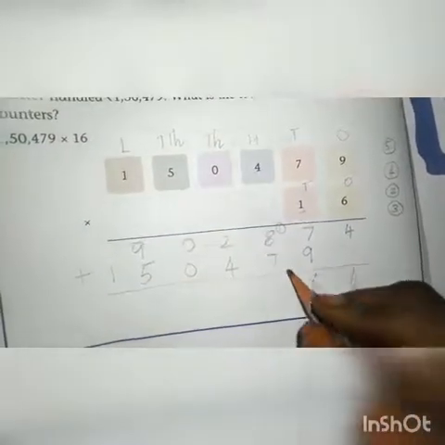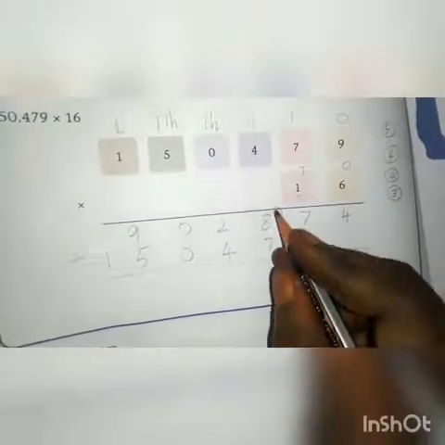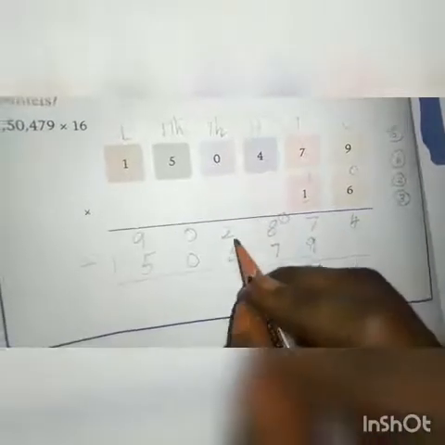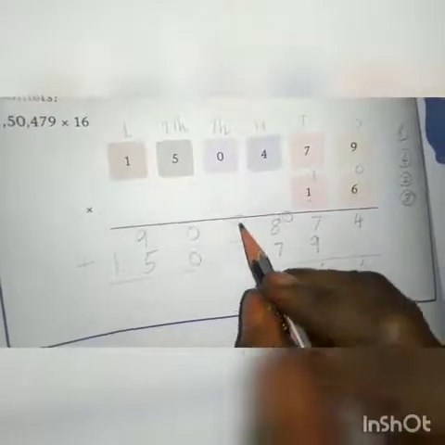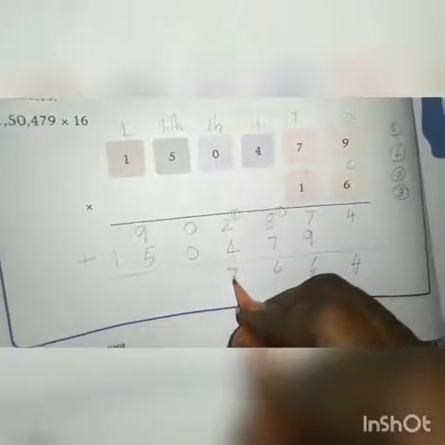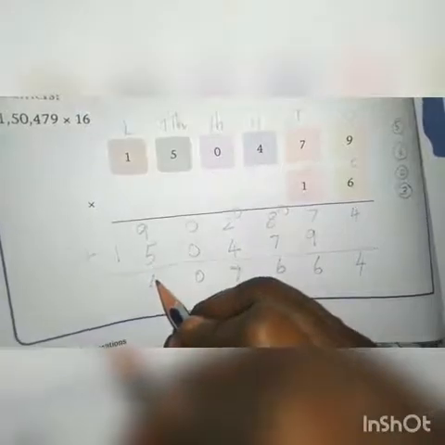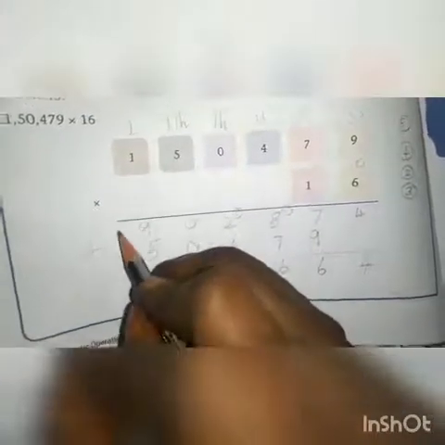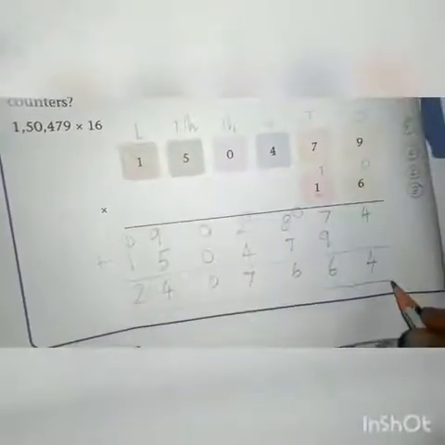7 plus 8, 15. 15 plus 1, 16. 1 will be carried over to the next place from 16. 4 plus 2, 6. 6 plus 1, 7. 0 plus 0, 0. 9 plus 5, 14. We have to write 4 only. 1 will be carried over to the next place. 1 plus 1, 2. This is the answer for the normal multiplication method.